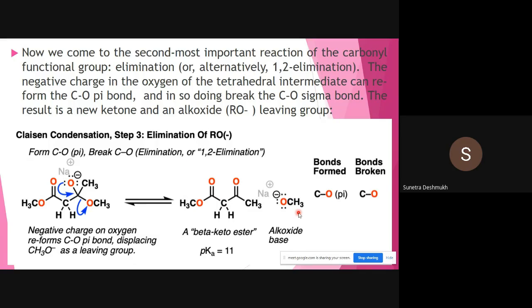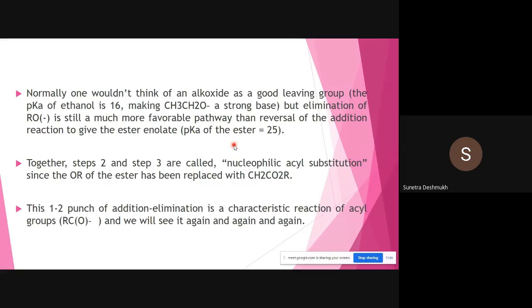Okay, we need this product, and to eliminate, so the reaction takes its own pathway to eliminate the alkoxide base, even though that one is a strong base. It will eliminate this alkoxide base and form the 1,3 diketone as a product. Okay, so this is the thing I have explained over here. So elimination of RO minus is still much more favorable in this reaction rather than the reversal of the addition reaction.